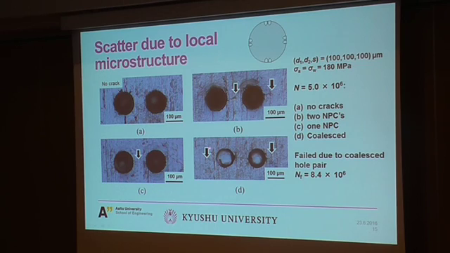This is when we had a misalignment due to vibration of the drill. We repeated this test, and this is a critical distance case. After 5 million cycles, we have 1 case where we don't have any kind of cracks, and 1 case where we have 2 non-propagating cracks. And here we have 1, and here we have a coalesced pair, and eventually this specimen failed because of this coalesced one, but the life was quite long, almost 9 million cycles. So we considered this stress amplitude as the fatigue limit.